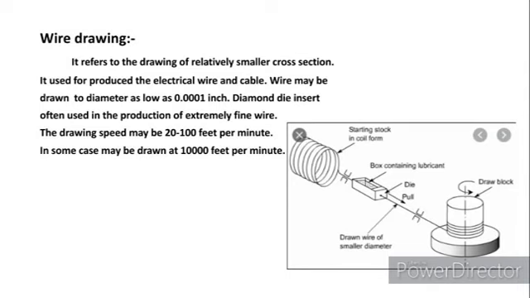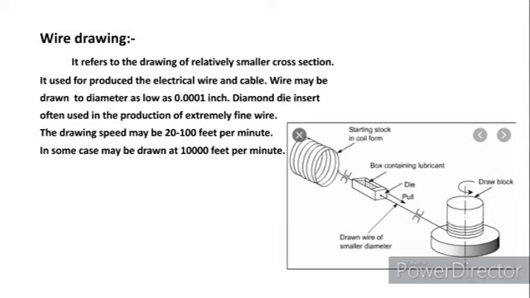Wire drawing. The main difference between rod drawing and wire drawing is that rod drawing is used to go from a large cross section area to a small cross section area. In wire drawing, the smaller cross section area is reduced to the very thinnest cross section area of a material. Mostly, the production is of materials like electrical wires and cables, where the diameter of a material can be as low as